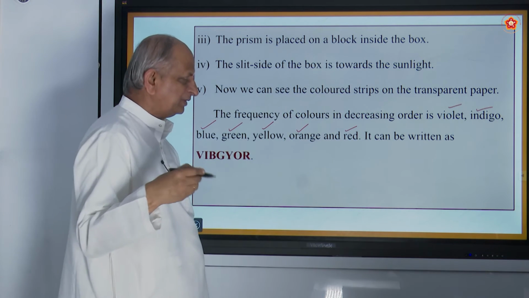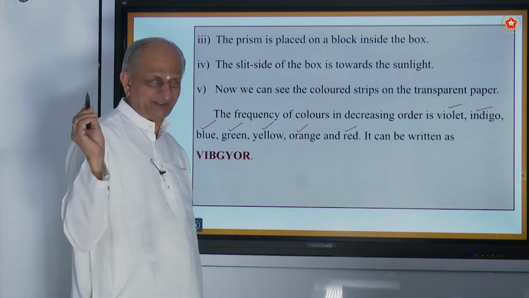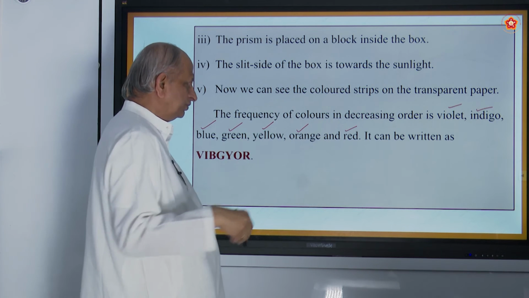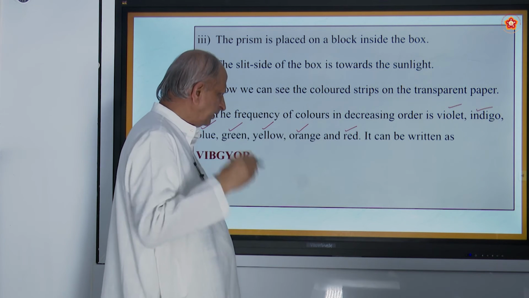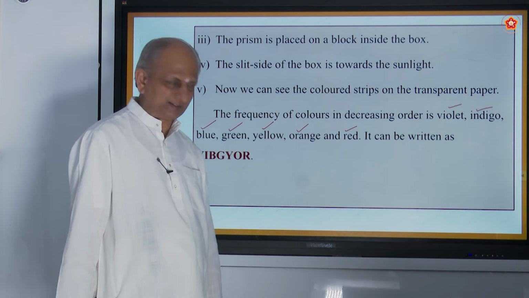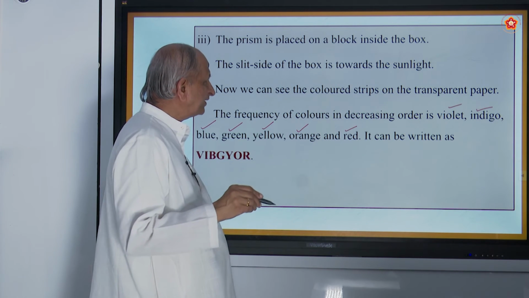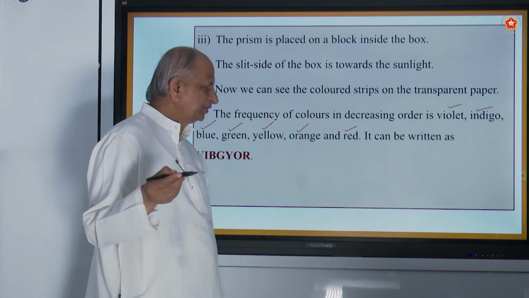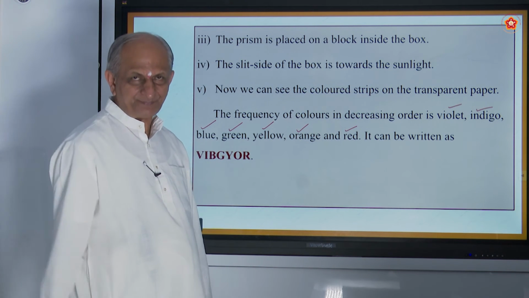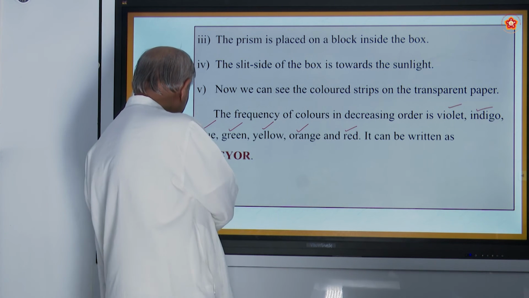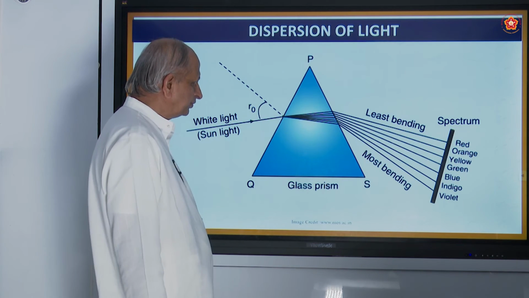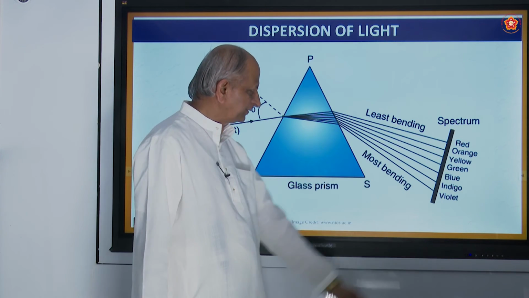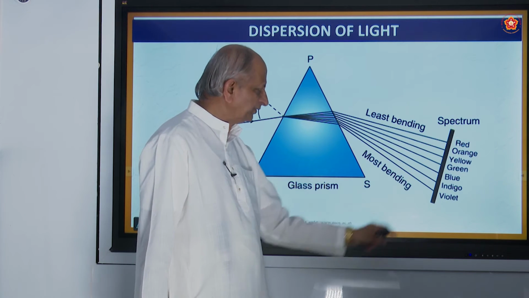To learn it easily, we call it Vibgayar, easy. So we should come from the bottom. Okay. So violet, indigo, blue, green, yellow, orange, red. These are the 7 colors, and totally they are called spectrum. Spectrum of light. How is it got? It is got due to the glass prism kept facing the sunlight. Okay. So least bending is red, most bending is violet. In between you have these colors, and each one has its own wavelength.